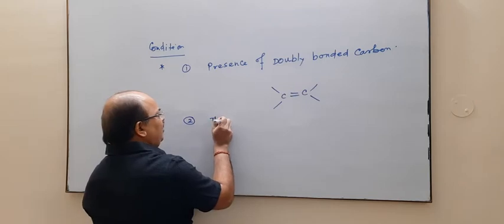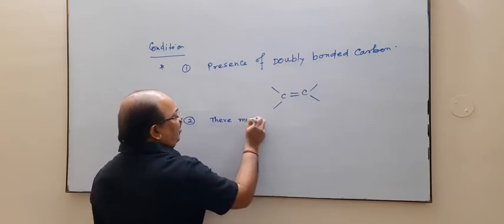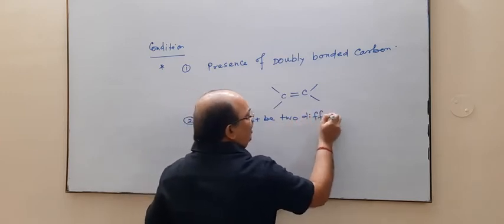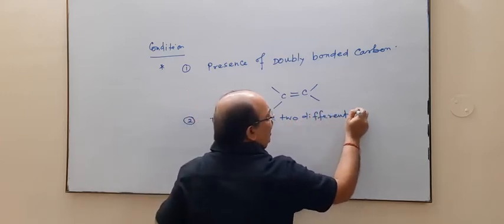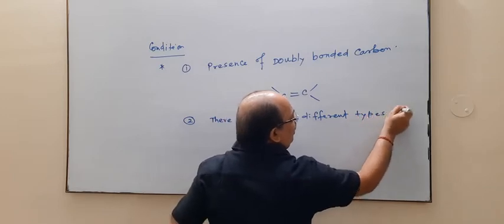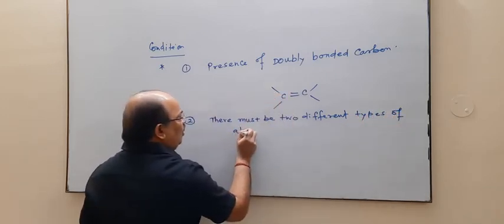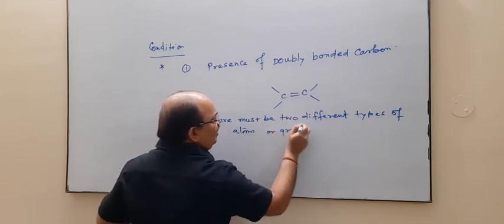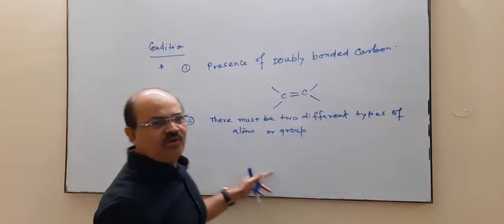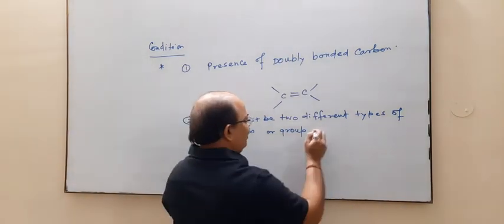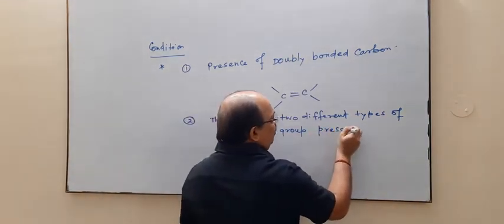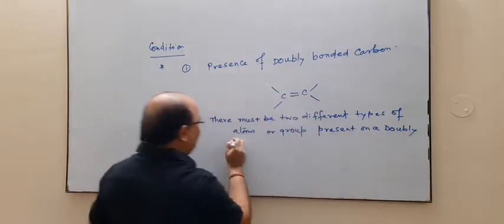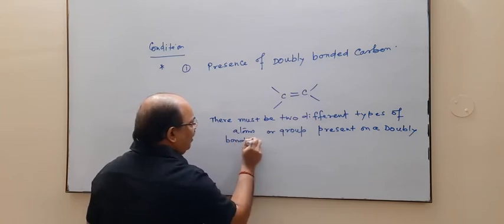There must be two different types of atoms or groups present on a doubly bonded carbon.